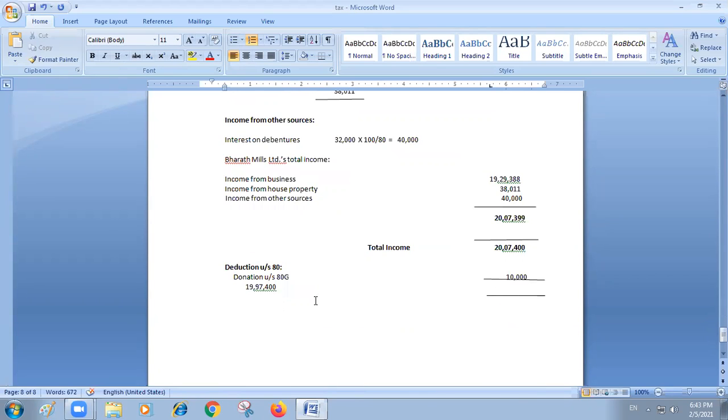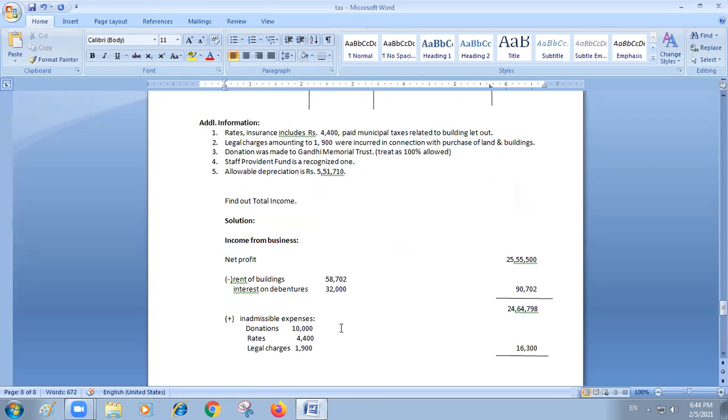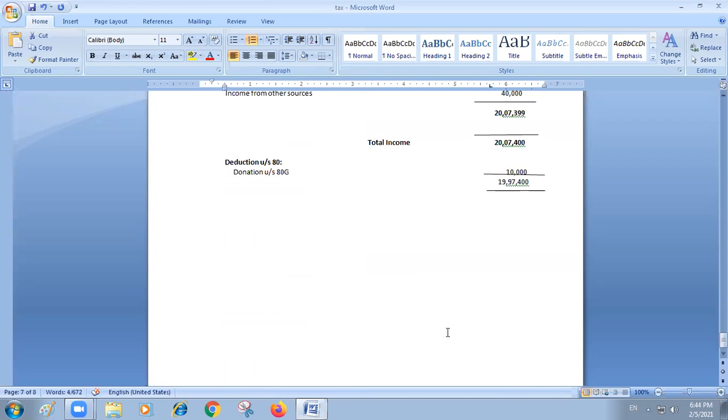If it is not mentioned, you have to remember that list: for which donations 100% is allowed, and for which donations 50% is allowed. Remember, if the bracketed item is not given, only 50% of that you have to take. For donations to Gandhi Memorial Trust, only 50% is allowed.